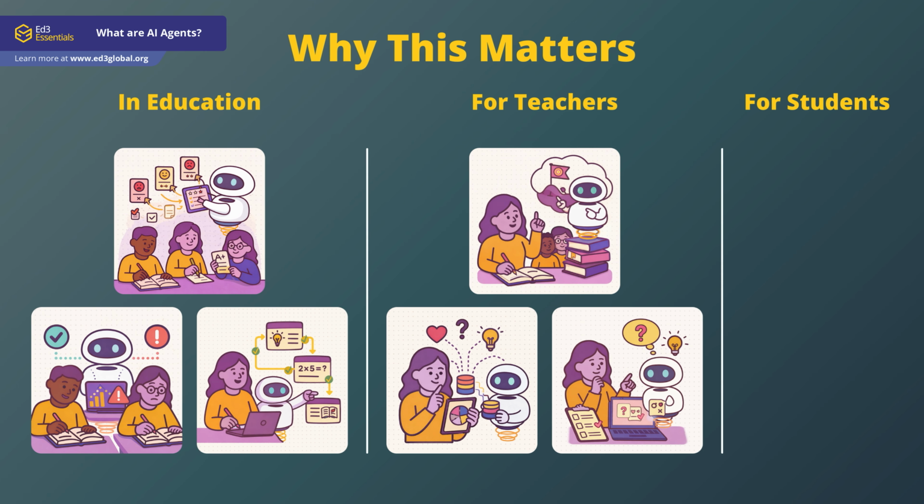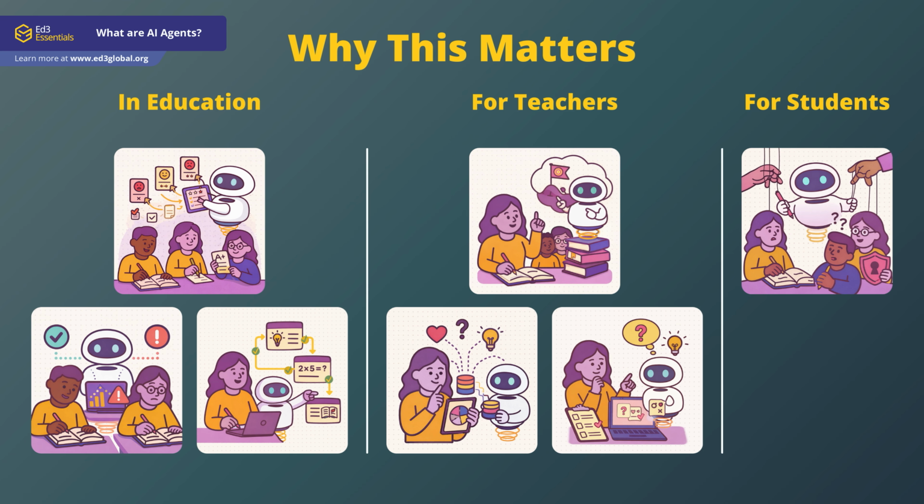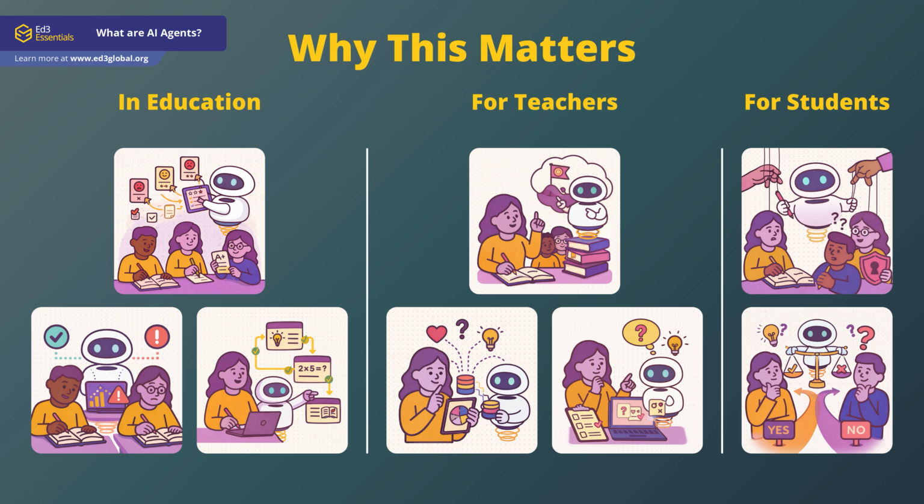For students, the risk isn't just accuracy, it's agency. If learners get used to systems that decide, plan, and act for them, we have to be intentional about preserving decision-making as a human skill.